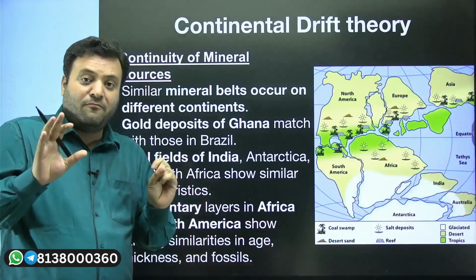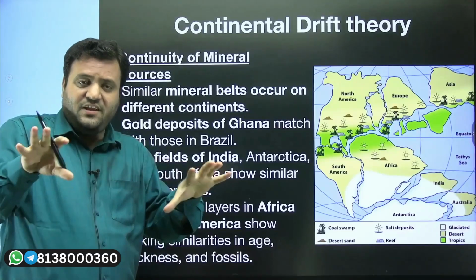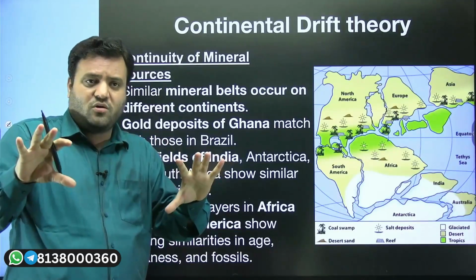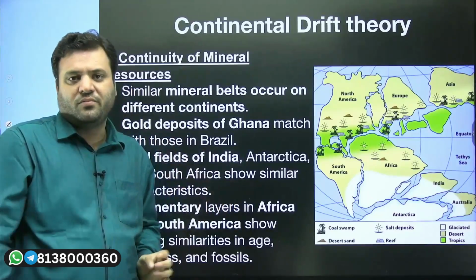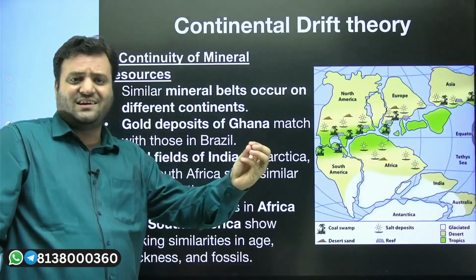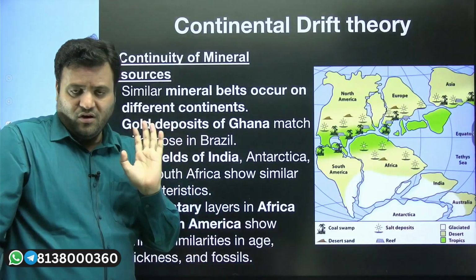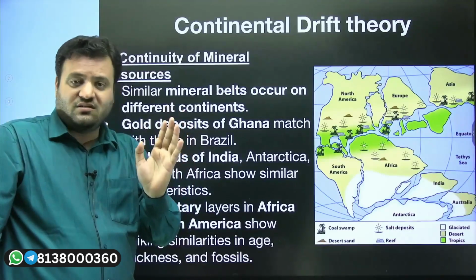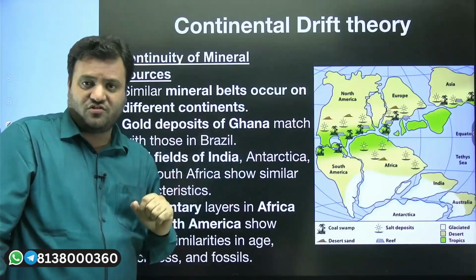Yes, the causes responsible for the drifting, for the movement of these continents, might not be sufficient, but the evidences are clear, and these evidences clearly stated that these continents are supposed to have been connected together once in geological time.